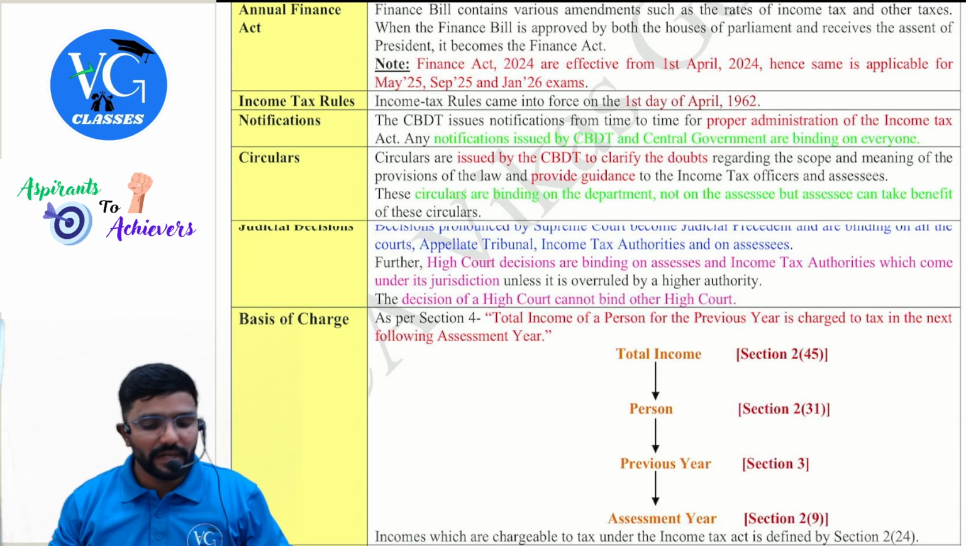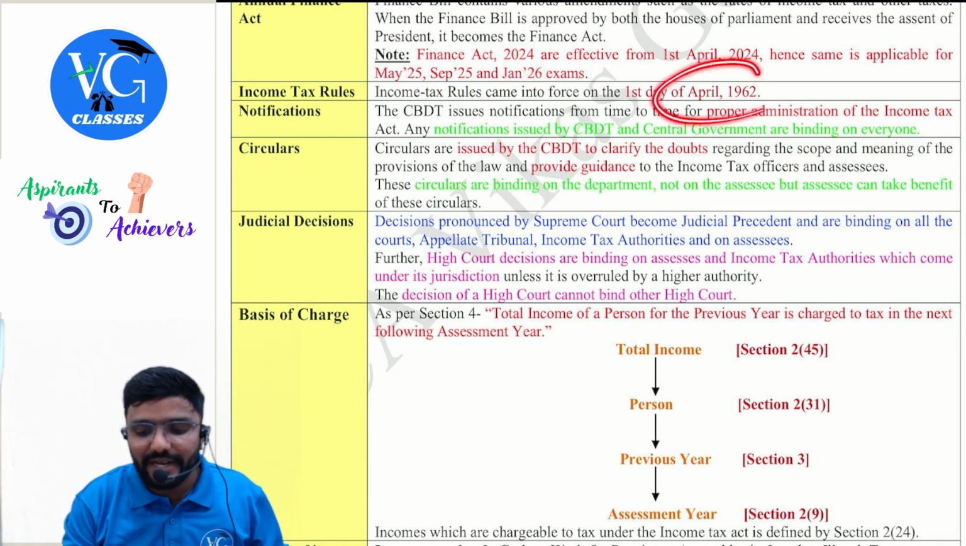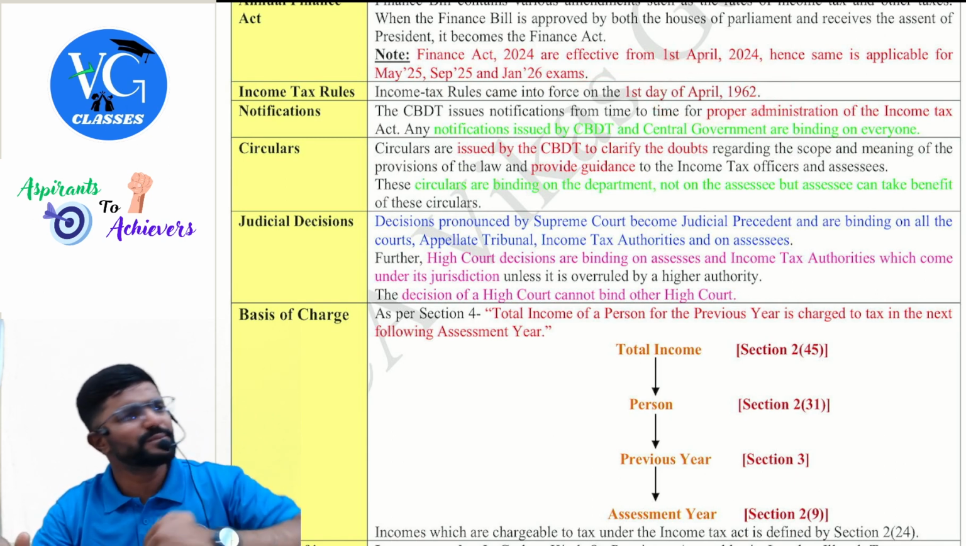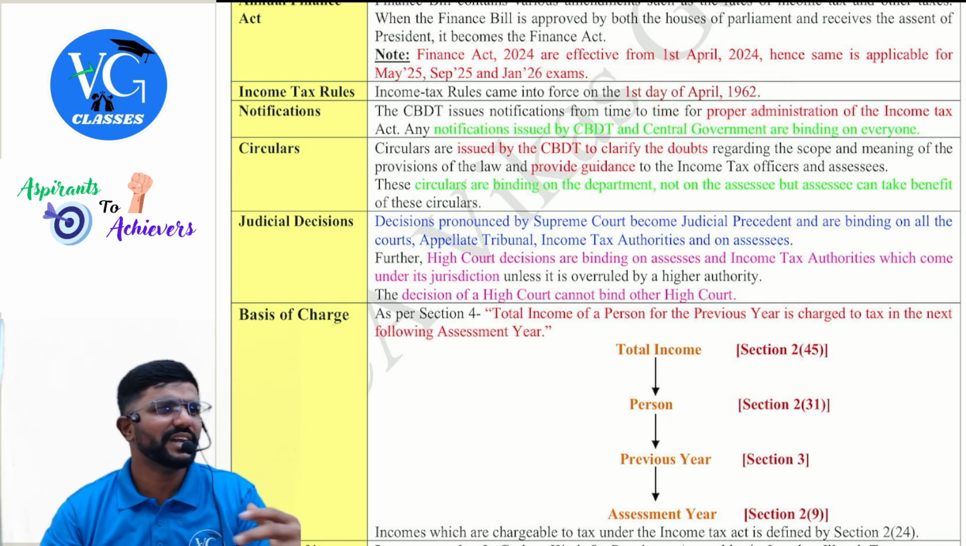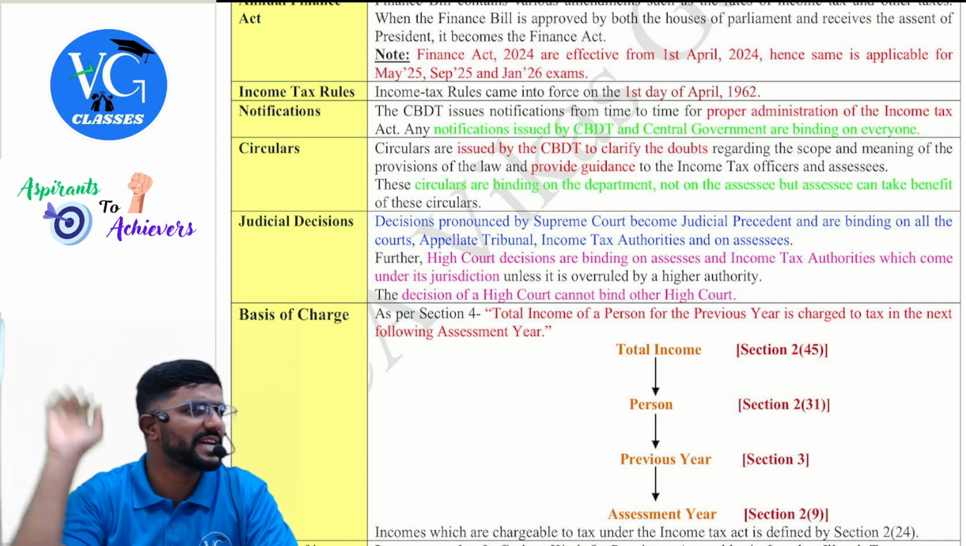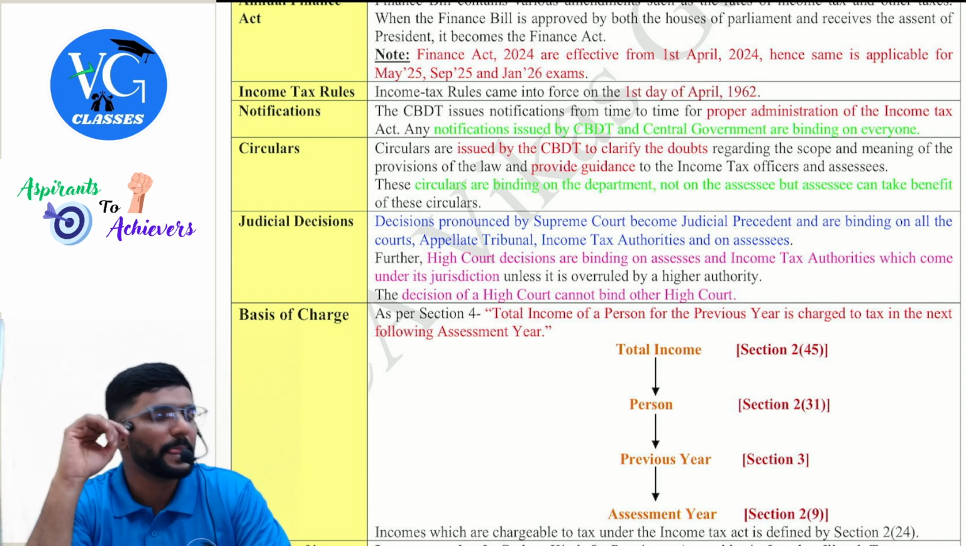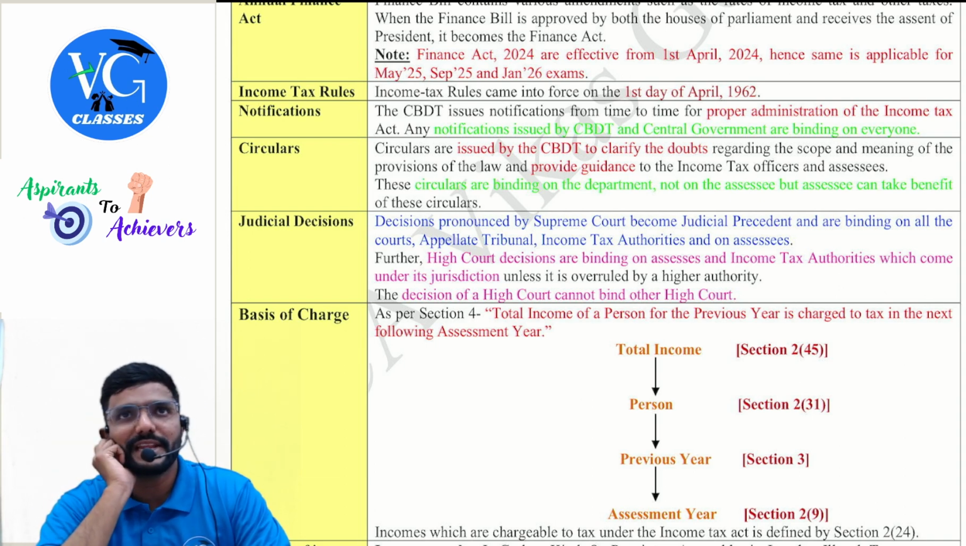Now, income tax rules. Income tax rules came into force on the first day of April 1962, and they always play a supporting role for the act, guys. Wherever the act cannot cover everything, they would have given in the act as prescribed or in the prescribed manner. Even in the Companies Act you would have seen Companies Rules are there. Clear? Now, sir, give me some example in the Income Tax Act.